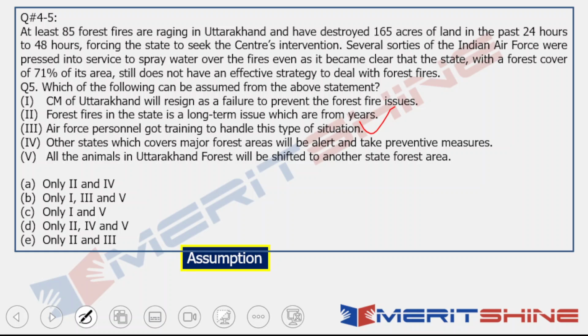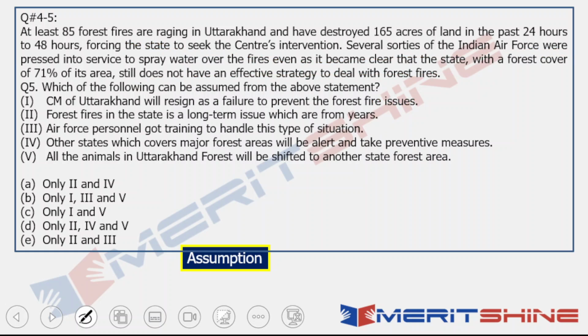So Air Force personnel had a training to handle this type of situation. That's why they were called, right? So therefore, this also makes good sense. So in assumption, always remember what could have been there, and that's why these actions have been taken. Why? Because these had been there.